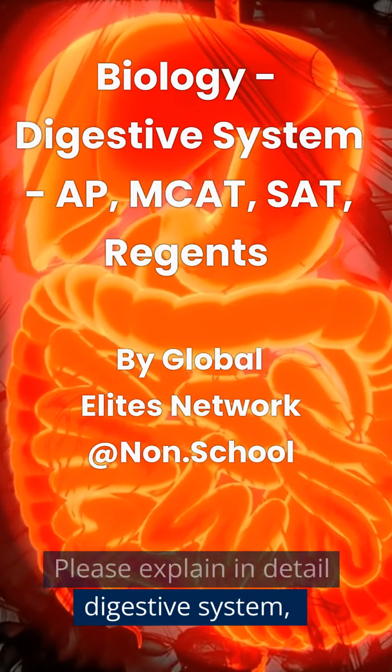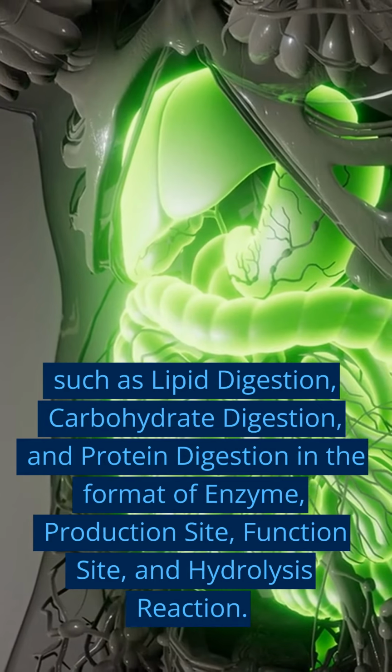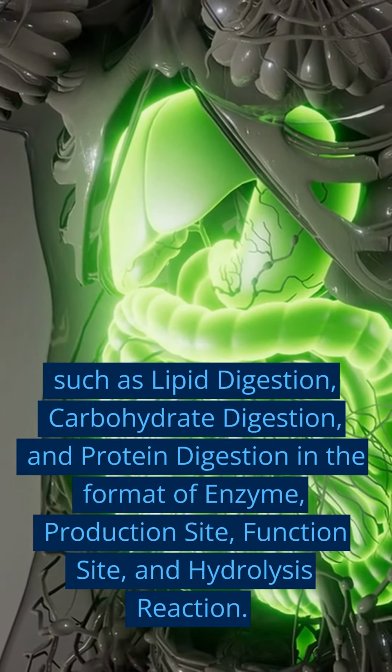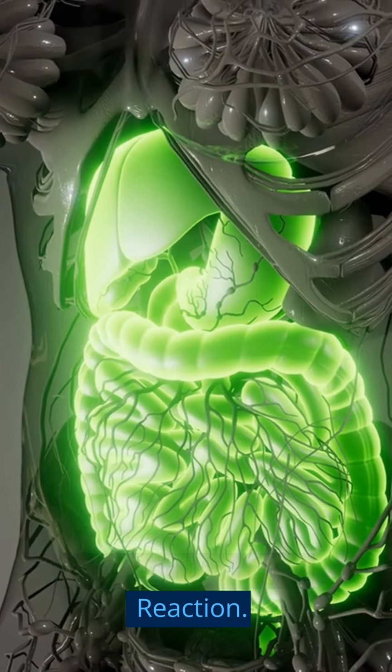Please explain in detail digestive system, such as lipid digestion, carbohydrate digestion, and protein digestion in the format of enzyme, production site, function site, and hydrolysis reaction.